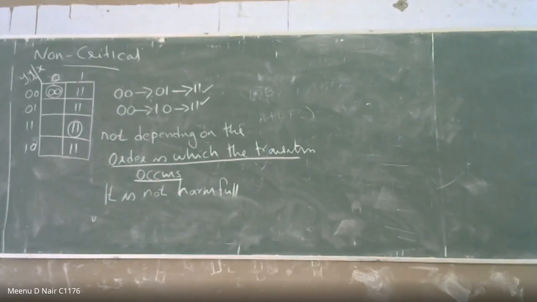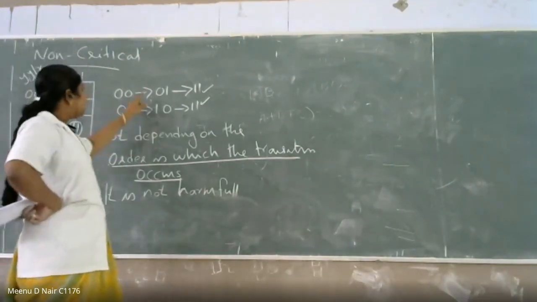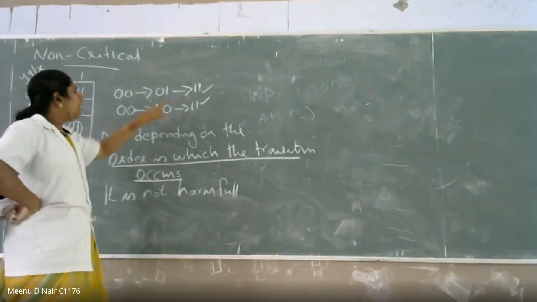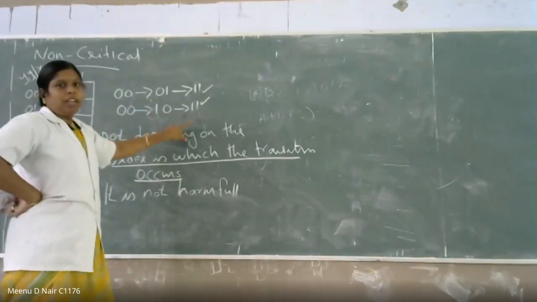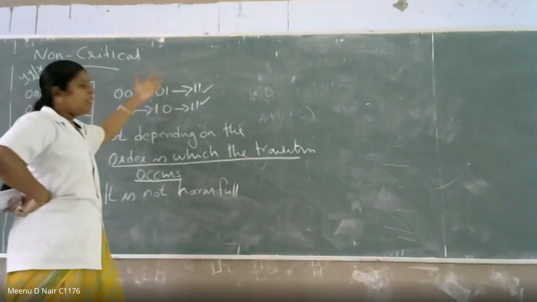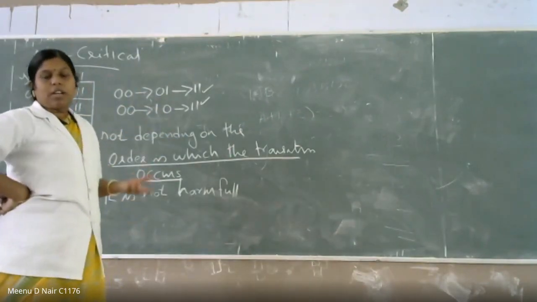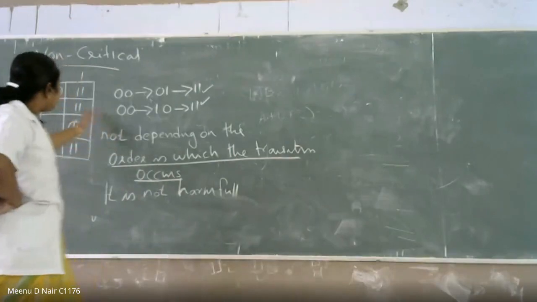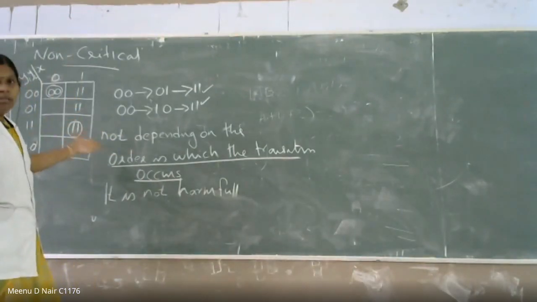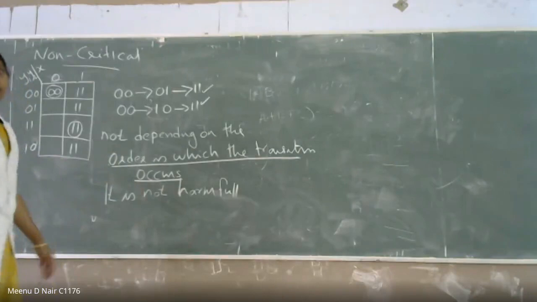From 0,0 it will reach the final state 1,1. A 0,0 to 1,1 transition is not possible directly, so a 0,0 to 0,1 transition occurs first, then 1,0, and then it reaches 1,1. It does not depend on the path: in the first path it is 0,1 then 1,1, and in the second path 1,0 then 1,1. Either path is acceptable, because there is no stable state for 1,0 and 0,1. So it is not a problem. Is that okay?